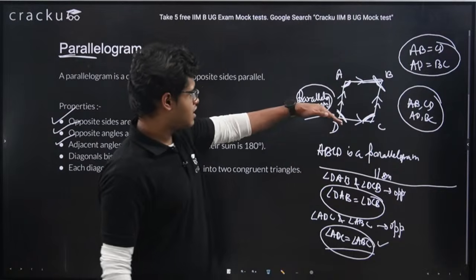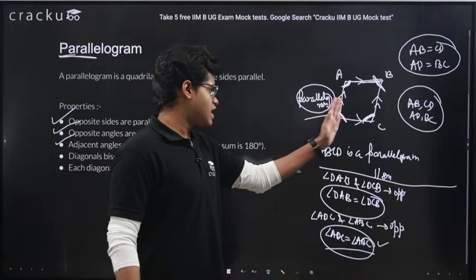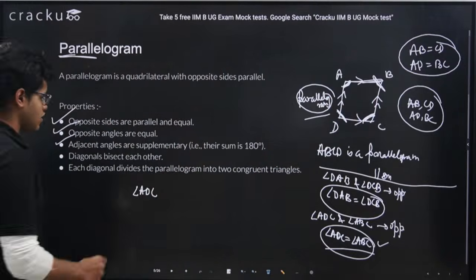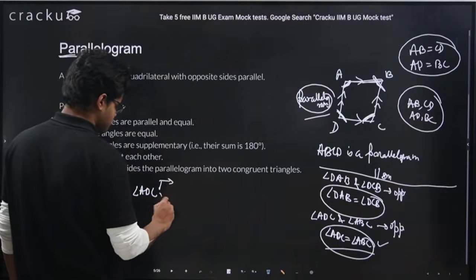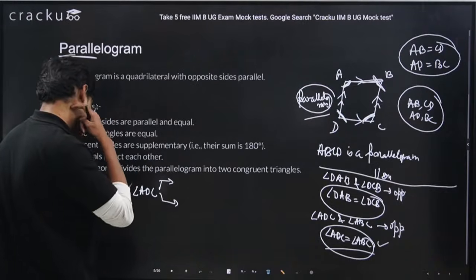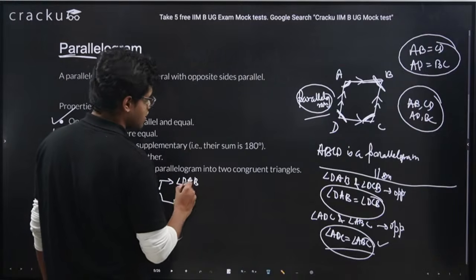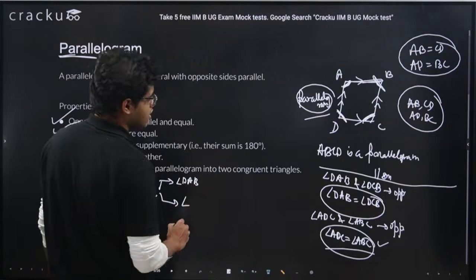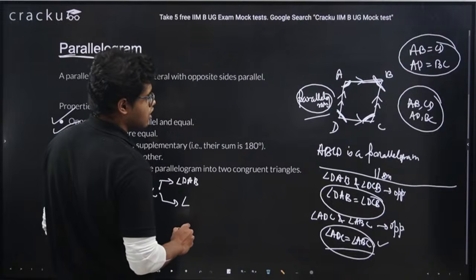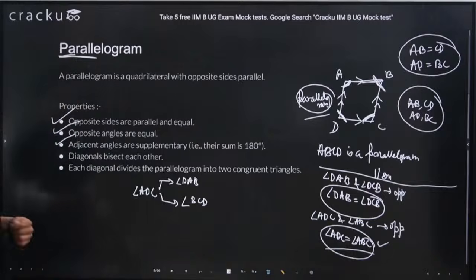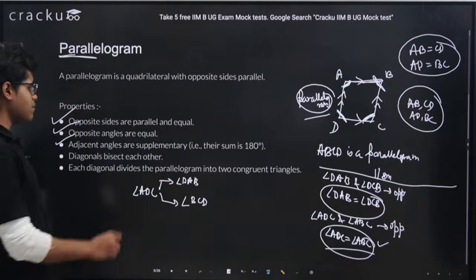This angle is next to it, and this angle is also next to it. So for angle ADC, there are two adjacent angles. One is angle DAB, another is angle BCD, right?